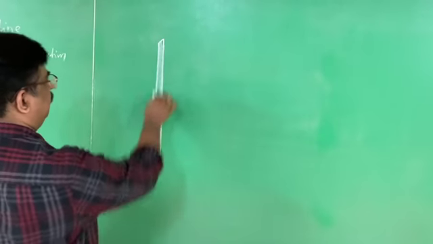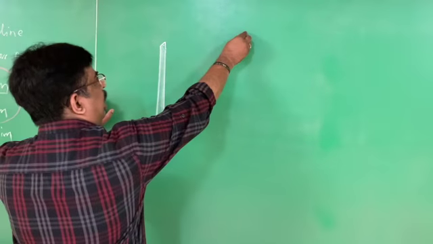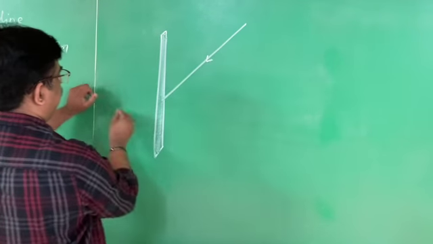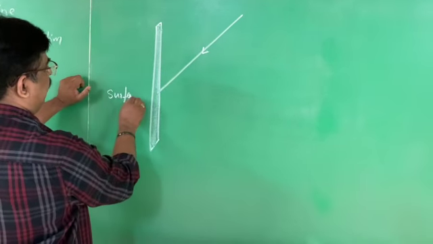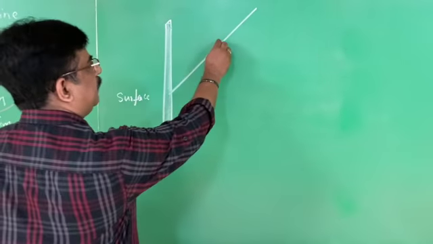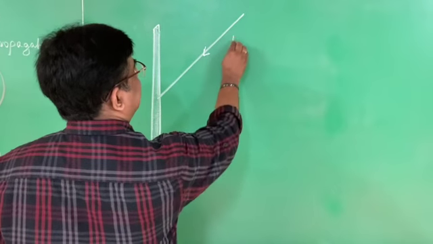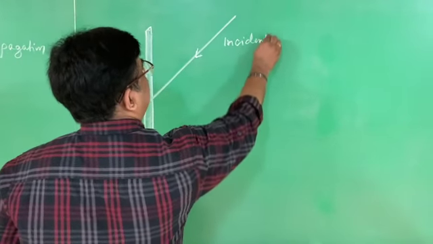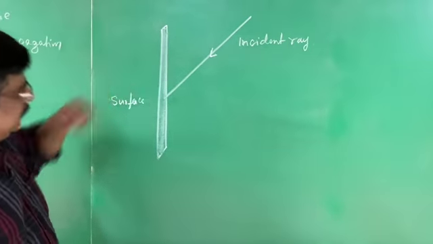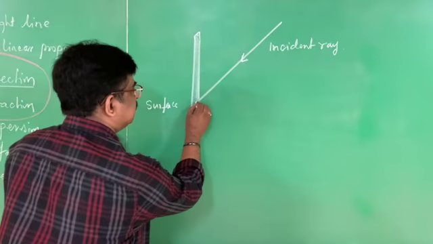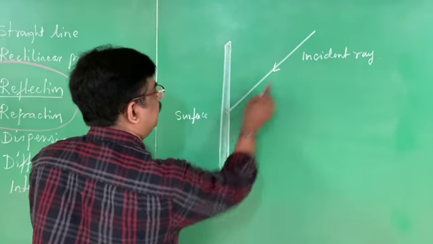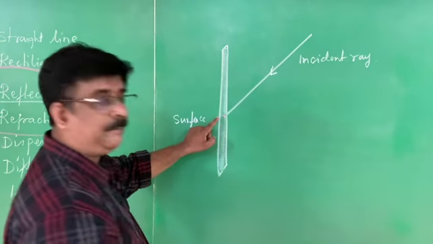Right? I made a surface. The ray of light is made to fall on the surface. This is the surface. The ray of light is made to fall on a surface. See the arrow mark? Therefore, this is called incident ray. After falling on the surface, where it touches, see this particular point, it touches. The ray of light touches the surface at a particular point.